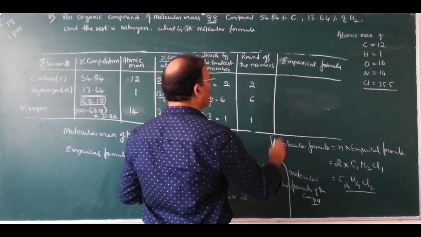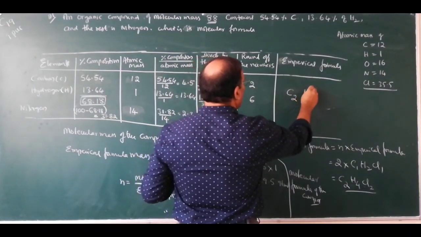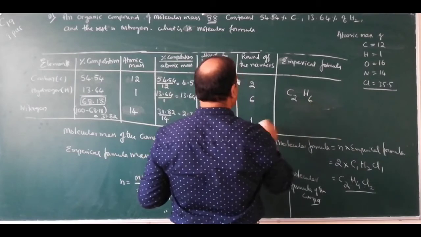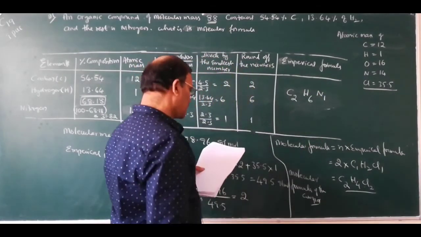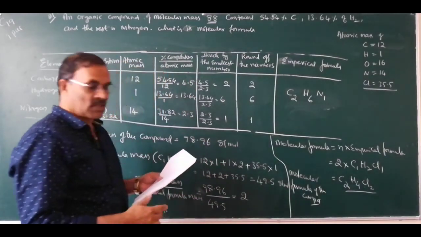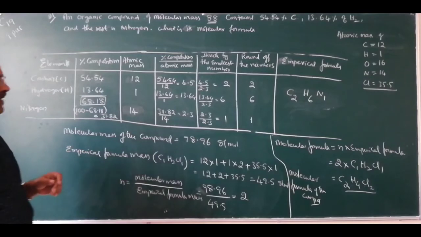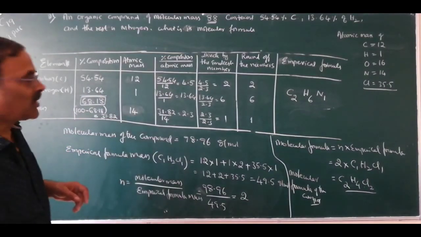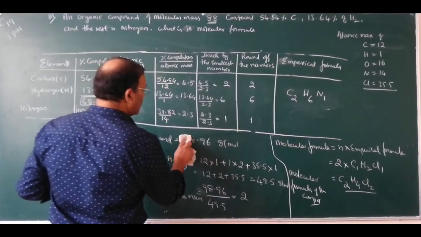What is the empirical formula? C2H6N1. So this is the empirical formula. Then what is the molecular mass of the compound given?